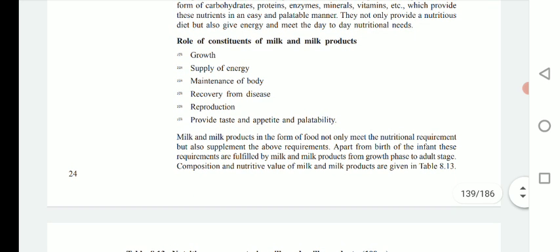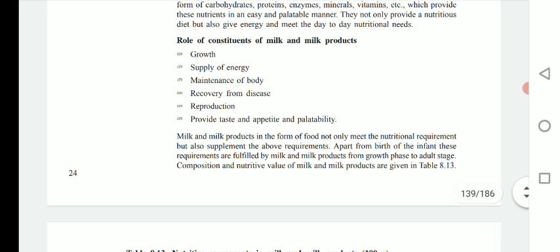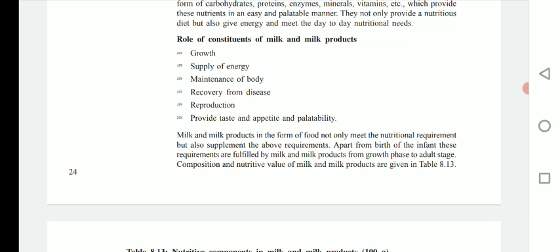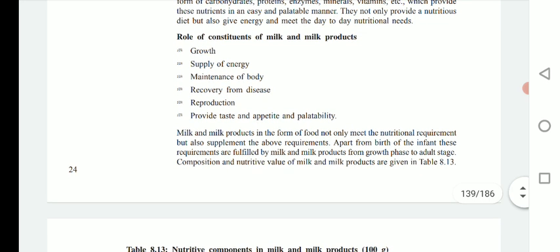Milk and milk products in the form of food not only meet the nutritional requirement, but also supplement the above requirement. Apart from birth of infant, these requirements are fulfilled by milk and milk products from growth phase to adult stage. So milk has all essential nutrients, and all these are roles played by milk as well as milk products.